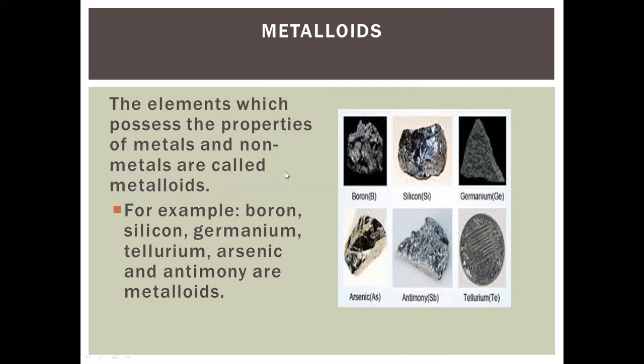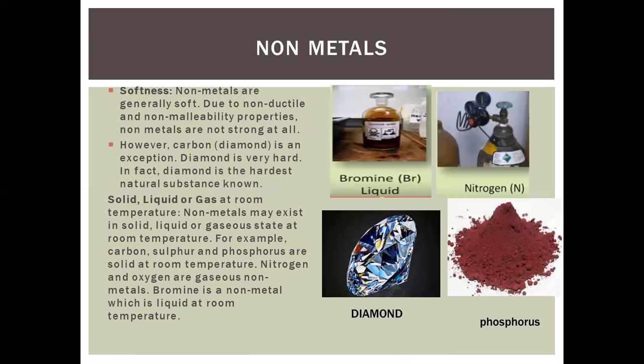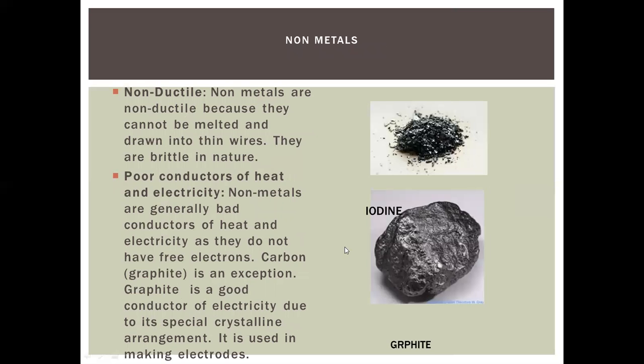So we studied metalloids, and we studied lots of properties of non-metals. They can be liquid, gaseous, solid, and solid in powder form. We studied that they are non-sonorous and non-lustrous. They are poor conductors, but graphite, a non-metal, is a good conductor of electricity.